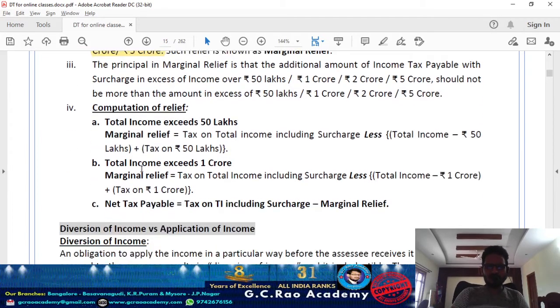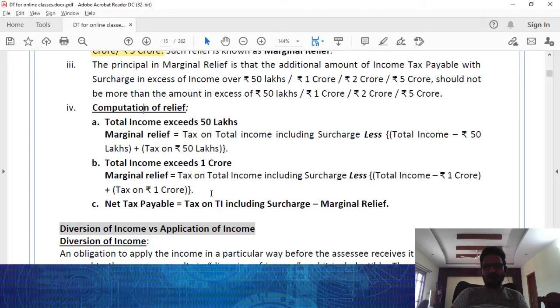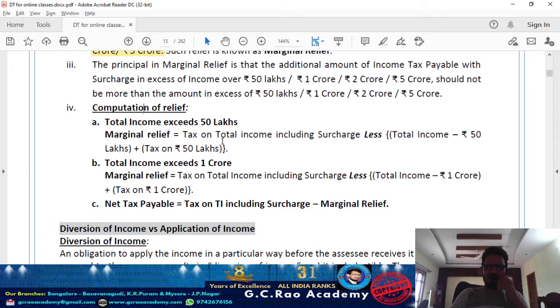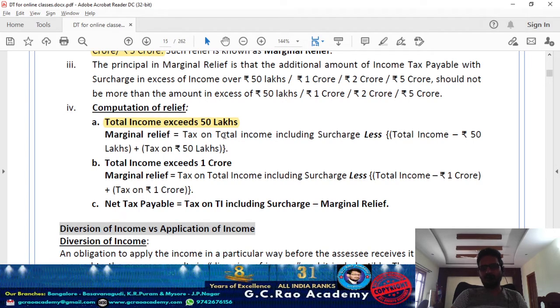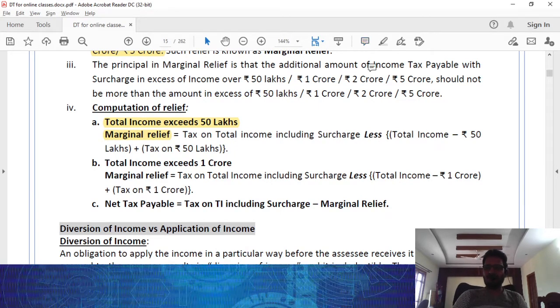Now the computation procedure, Kanna. Let's say I take 50 lakh rupees or 1 crore, whatever it may be, take one threshold limit. So first one, sir, my total income exceeds 50 lakh rupees marginally. When you are an individual and total income exceeds 50 lakh rupees, what is the surcharge rate applicable? 10%. Marginal relief is nothing but tax on total income including surcharge, less total income in excess of 50 lakh rupees, plus tax on 50 lakh. Kind of a simple item, what they are talking about here.